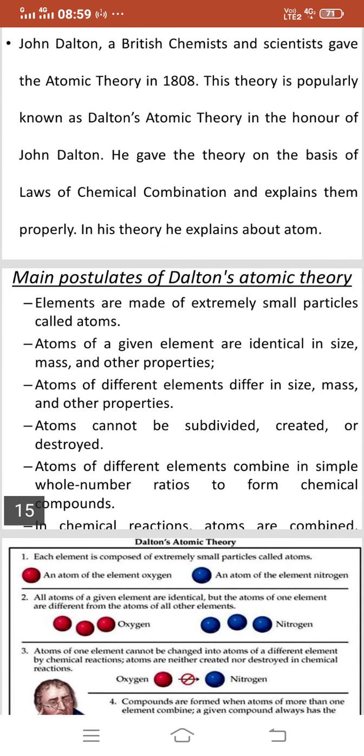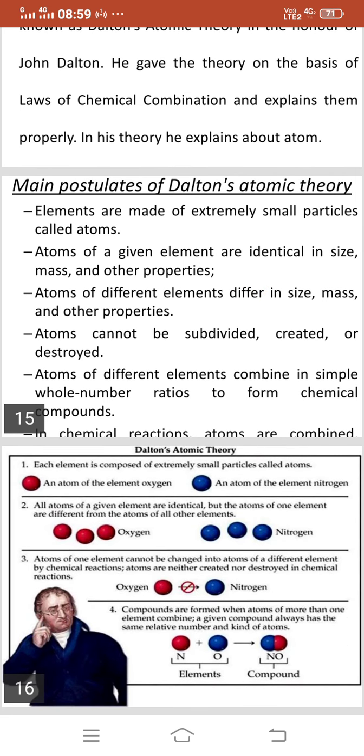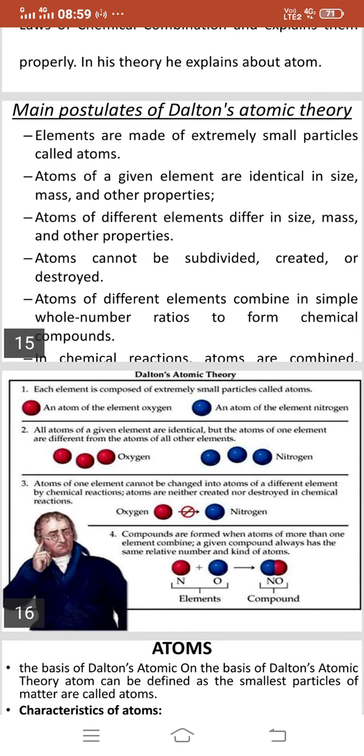Third, atoms of different elements differ in size, mass, and other properties. Atoms cannot be subdivided, created, or destroyed. Atoms of different elements combine in simple whole number ratios to form chemical compounds.